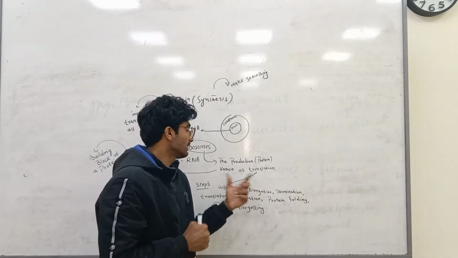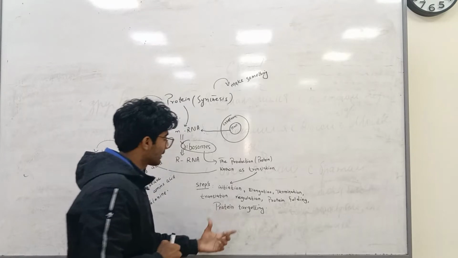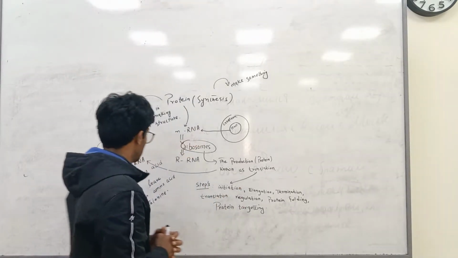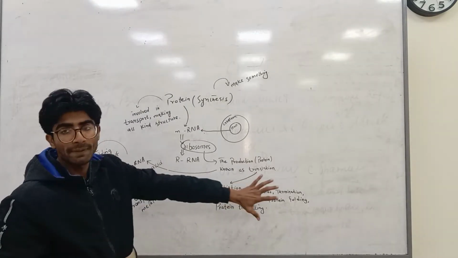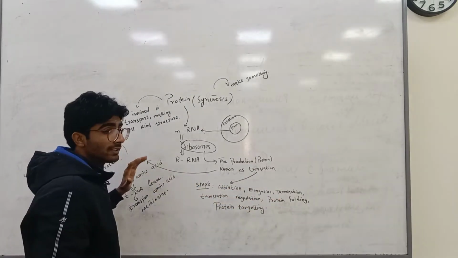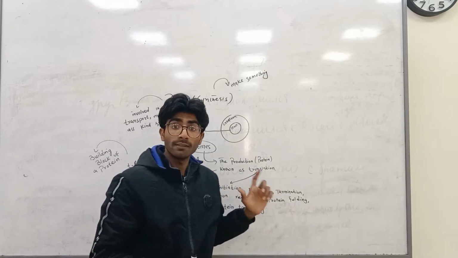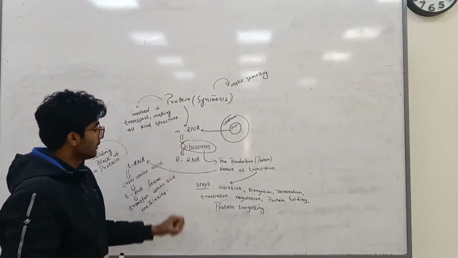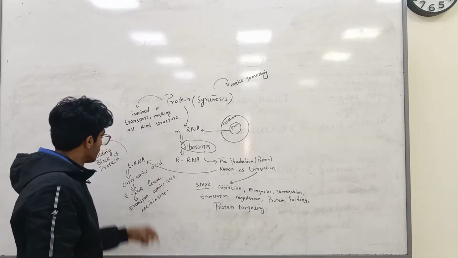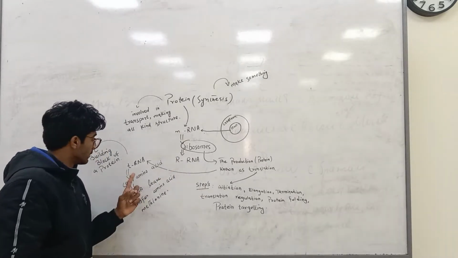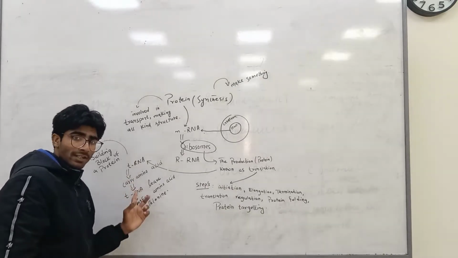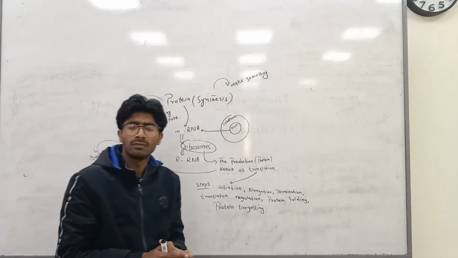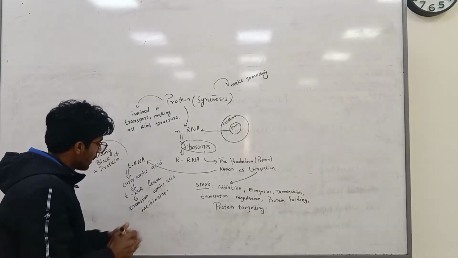What is translation? There are 6 steps of translation during the formation of protein. When translation happens, you know that RNA comes here. Here are the functions of RNA: first, messenger RNA; second, ribosomal RNA; third, transfer RNA. It carries an amino acid and leaves the amino acid. When it leaves, this is known as methionine.